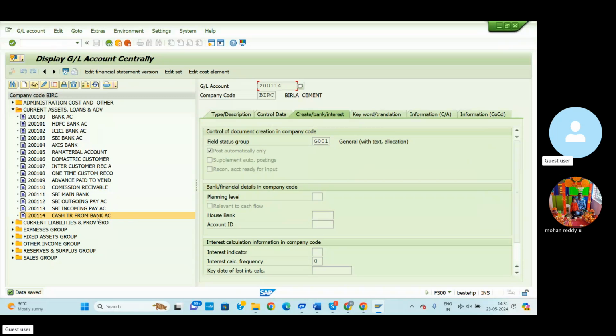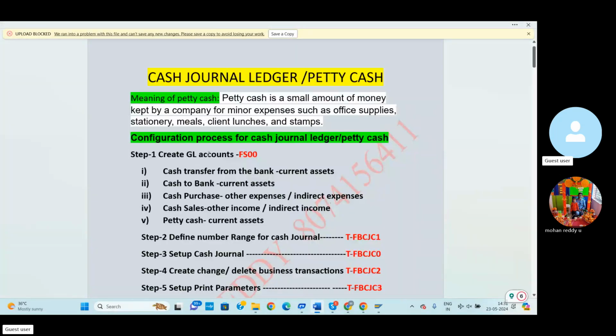So cash transfer from bank means we can receive the money from bank. So it comes under the current assets. So as per our general entry configuration process, for the configuration steps, under the first step, we have completed the cash transfer GL account creation.